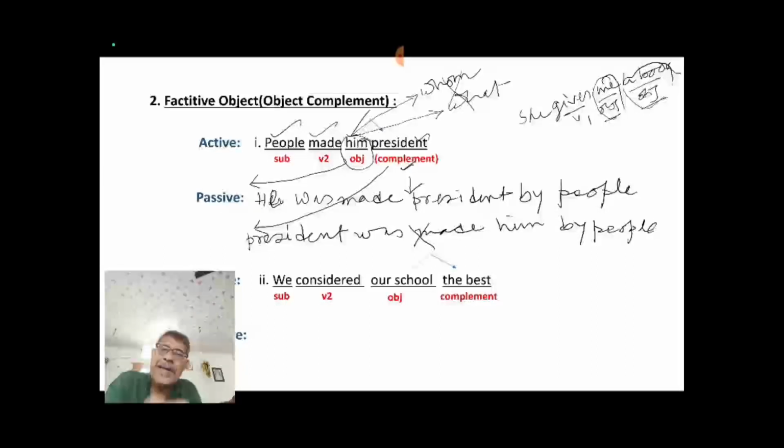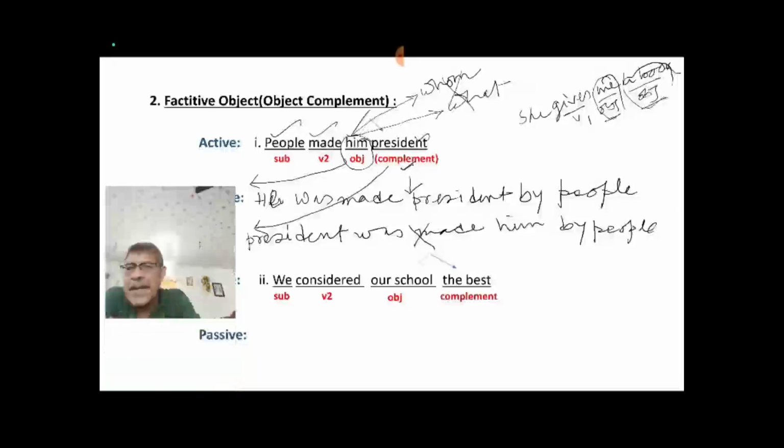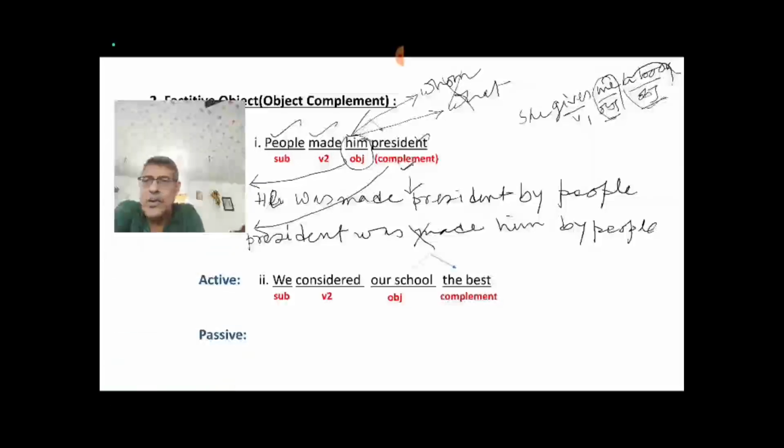You have to take your object, not complement. Complement is not object, isn't it? Now here we are getting another example. You see, this is your active structure. We considered our school the best, isn't it? This is your object clearly written here. This is your V2 and this is your subject, right?